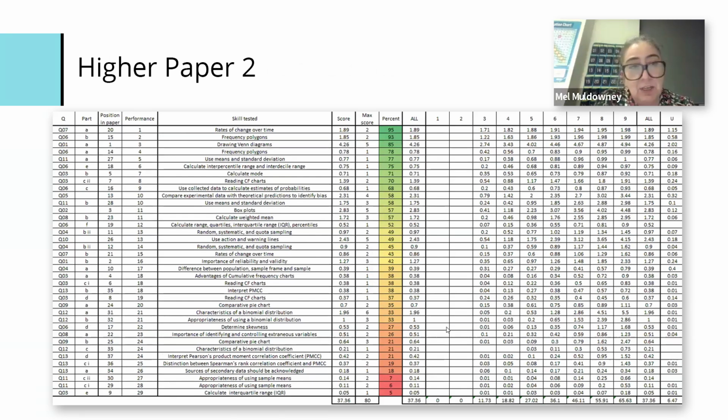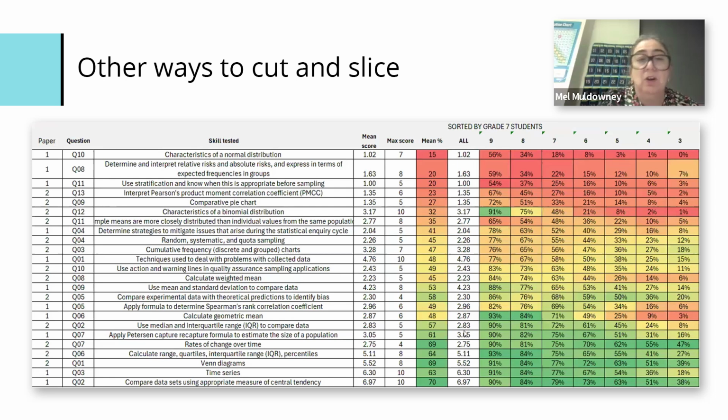Got to love a spreadsheet. But like I say, I could have cut that anyway. So if you're interested, you can see this is paper 1 and it was sorted by grade 7 students in terms of the order that they found it difficult. I just thought I've got to cut this off somewhere and went with the average student, or the all student averages. There's lots of ways of doing it. And I came up with 4 or 5 different topic areas they performed really badly at.